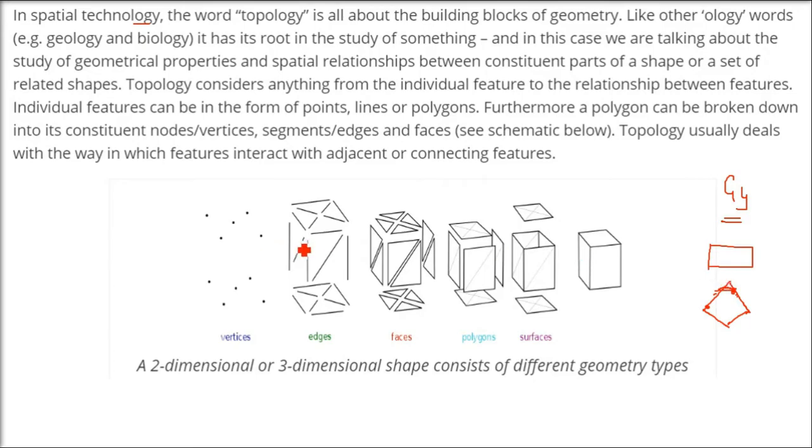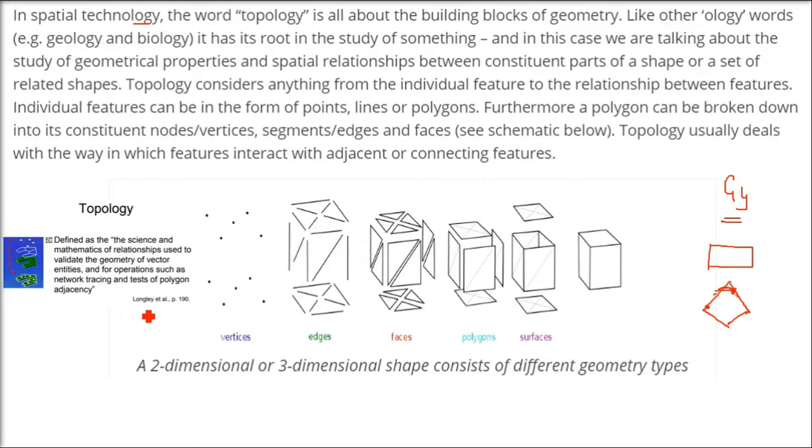An individual feature can be point, line, polygon, and this polygon can be further divided into nodes, vertices, segments, edges, faces. The topology's actual definition is the science and mathematics of relationship used to validate the geometry of vector entities and for operations such as network tracing and tests of polygon adjacency.